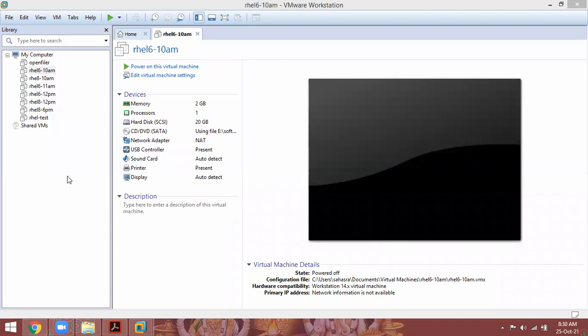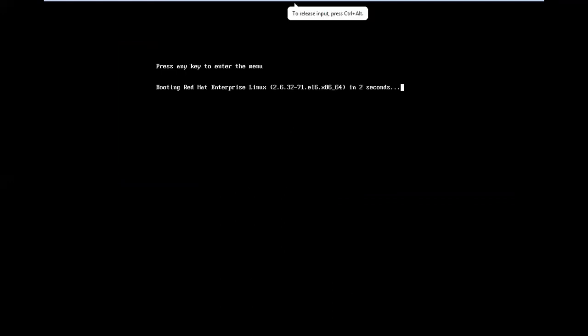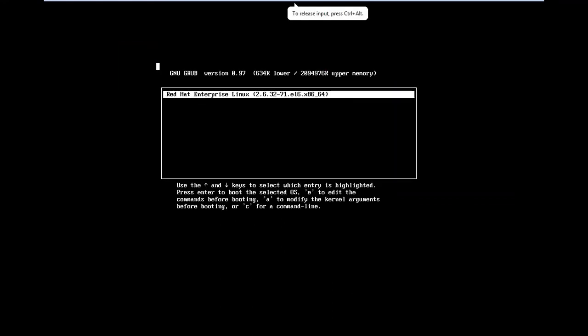This is virtualization technology. These are ready-made machines. Already I configured them here. So I can select this machine and power it on. Now my Linux server is ready. See, my Linux server is ready. See, Red Hat Enterprise Linux. So I can teach Linux server administration classes here.